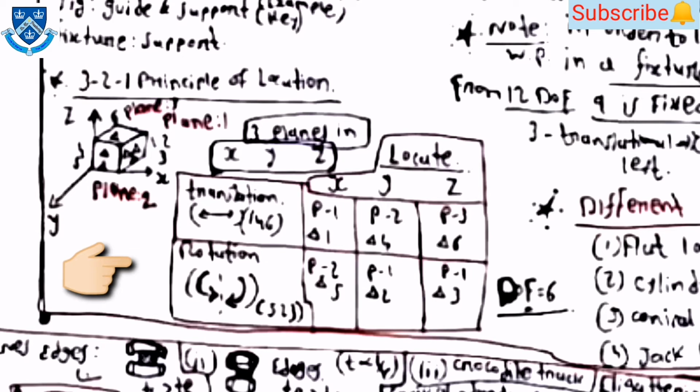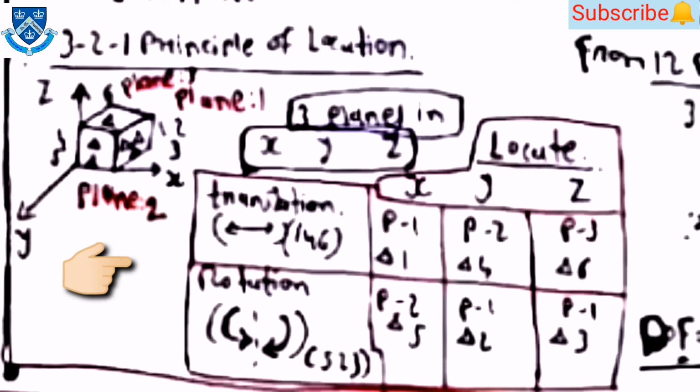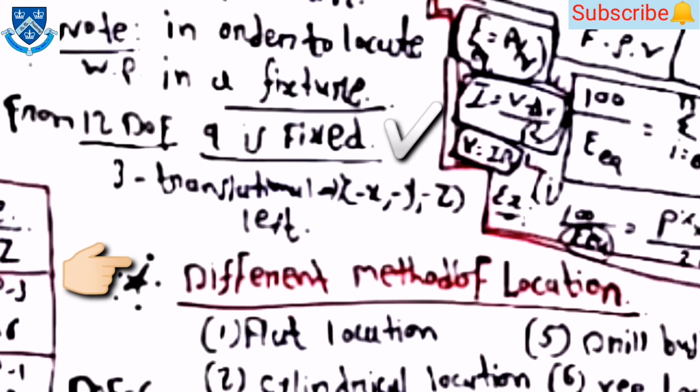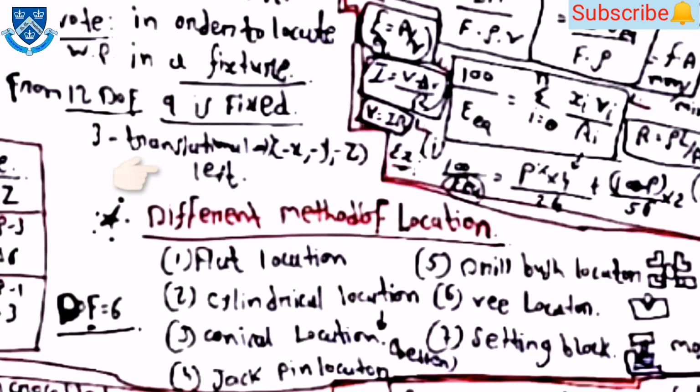You can see in the diagram planes 1, 2 and 3. For one plane there are 2 locators, and in another plane there is 3. Here note that in order to locate the workpiece in a fixture, out of 12 degrees of freedom, 9 are fixed by this 3-2-1 principle, and the 3 translational motions will be left in the directions of minus x, minus y and minus z.